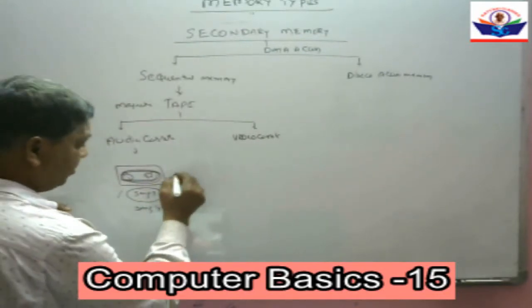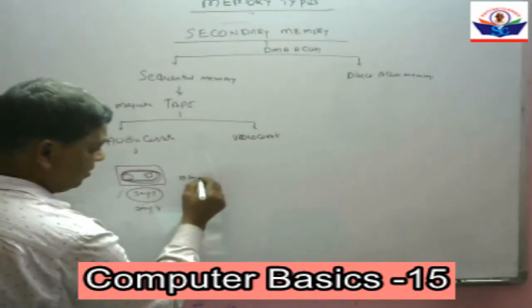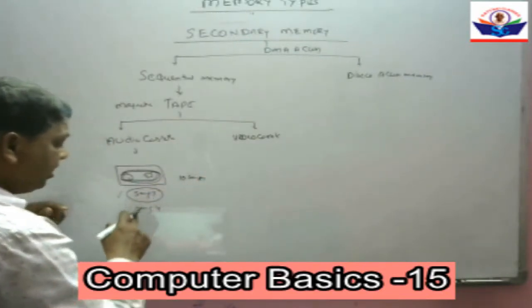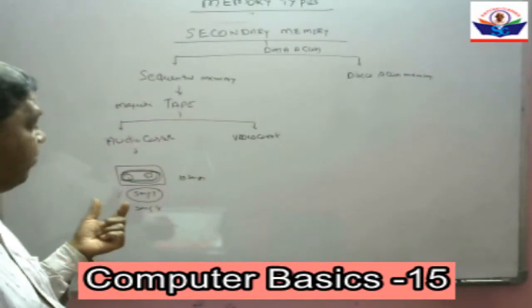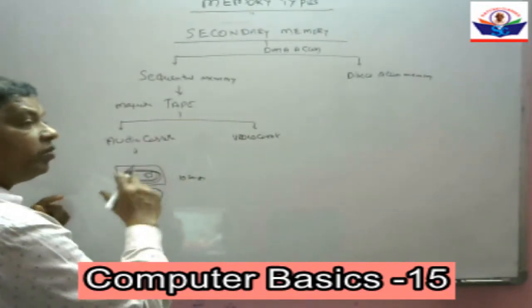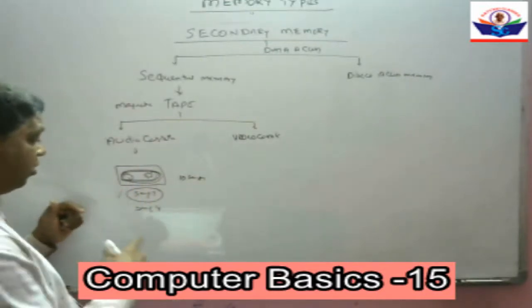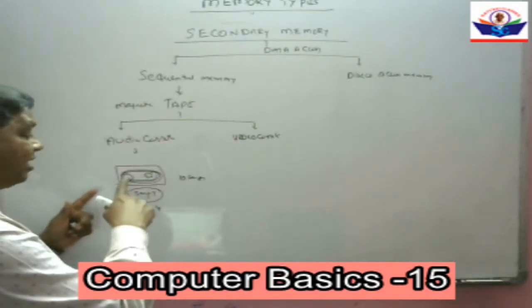There are n number of songs. There may be 10 or 20 songs. I am listening to song number 1 now. I want to listen to song number 5. Directly it is not possible to listen to song 5. It is sequential.